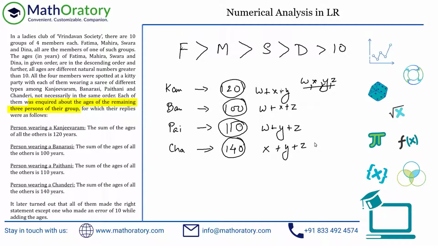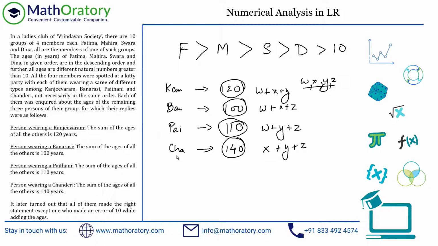Each of them was asked about the ages of the remaining three. So if this person has age W, then when she mentions the total of the other three people, she's not adding her own age. So effectively, W is going to be missing in one of these numbers, X is going to be missing in one of these numbers, and so on.